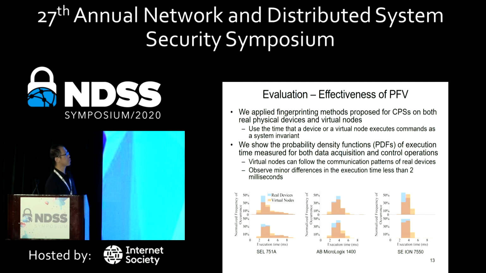Those are the 2 most common operations that you can find in most industrial control systems. So in these 6 cases, we can see that the virtual node can follow the communication pattern of real devices pretty well, with just some minor differences, less than 2 milliseconds, that you can often find in the jitters due to the devices and the communication.